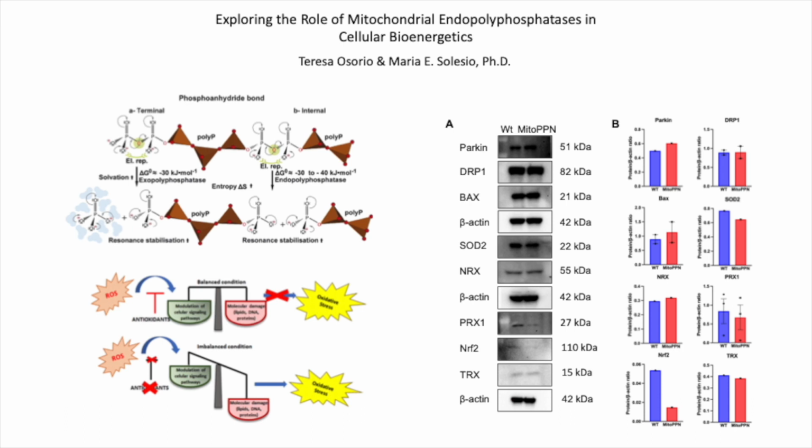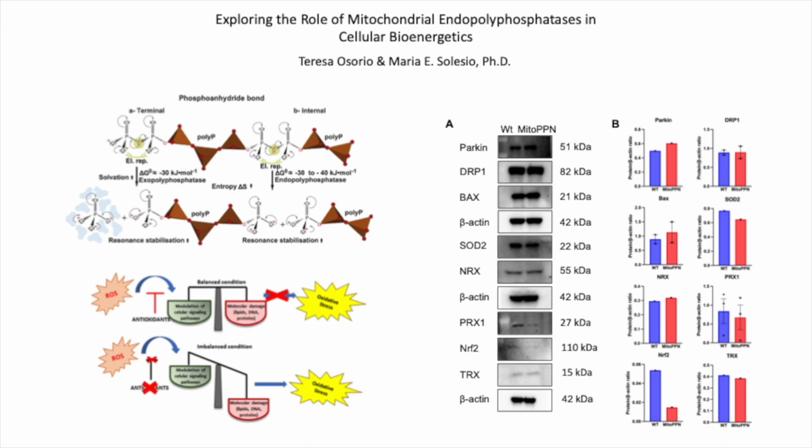However, the exact extent of the effects of poly-P on the regulation of cellular bioenergetics, as well as the mechanisms underlying these effects, have remained poorly understood. Here, using SH-SY5Y mammalian cells under wild type and mitoPPN conditions, cells expressing the PPN enzyme in the mitochondria, we showed that depletion of poly-P within mitochondria does not increase oxidative stress conditions.